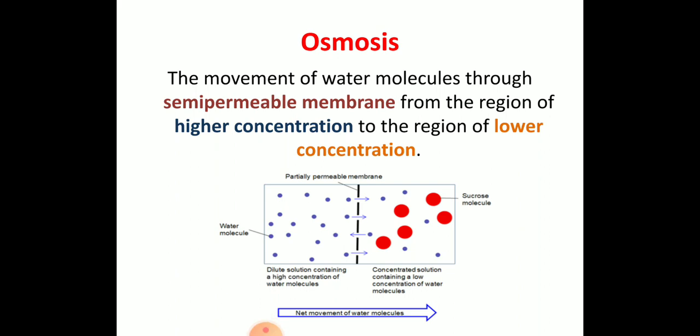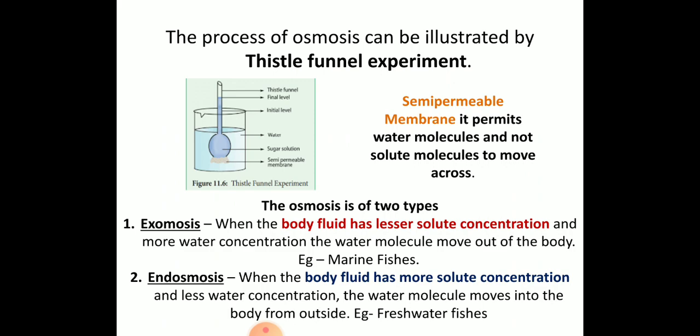What is happening? Usually the solute is not moving. The water is getting moved from one region to another region. So that is osmosis. And this process of osmosis can be illustrated by the Thistle funnel experiment.